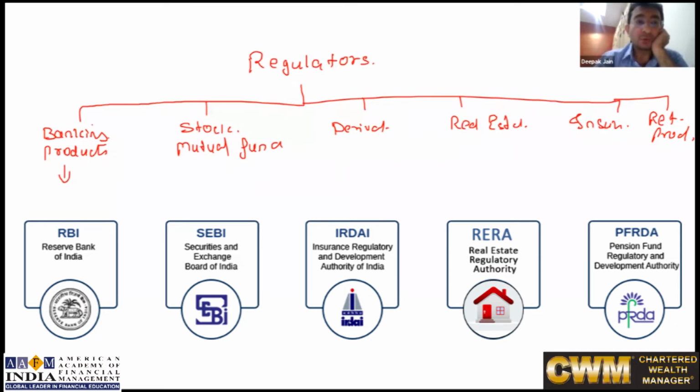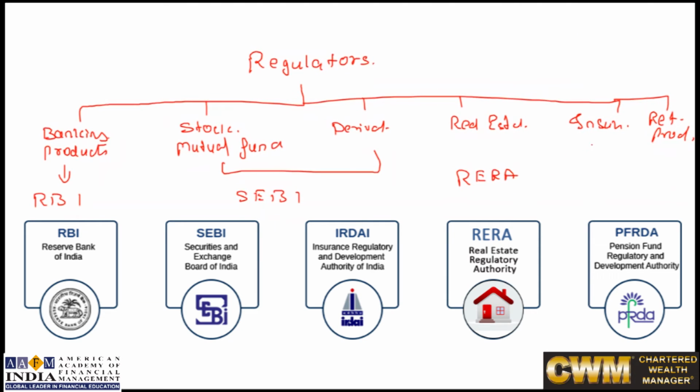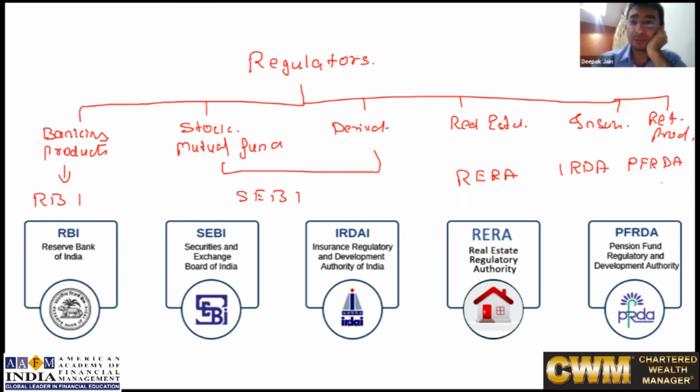So in order to control the banking products, you have RBI as regulator. In order to take care of derivatives, stocks, and mutual funds, you have SEBI. For real estate, there is no major regulator as such, but of late you must have heard about RERA, which has put certain regulations, certain restrictions and control. You have IRDA, which is taking care of insurance. You have PFRDA, which is taking care of the retirement products.